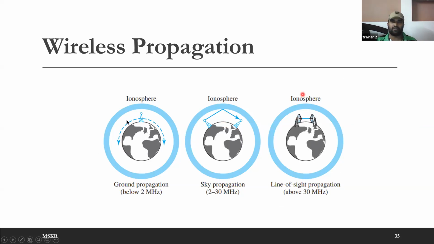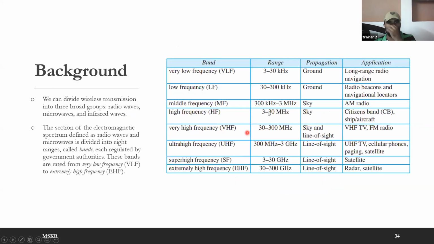So remember these three diagrams. If you look at this table now, the frequency ranges up to 300 kilohertz, whatever we just saw, is nothing but ground propagation. And their application: 3 to 30 kilohertz is used in long range radio navigation. It is not radio communication, it is radio navigation. The navigation systems that are used in aeroplanes and ships all use up to 30 kilohertz.